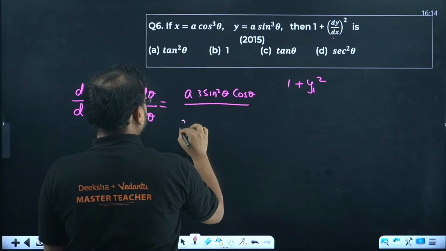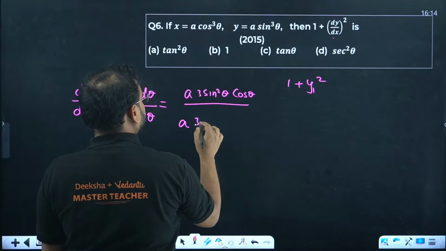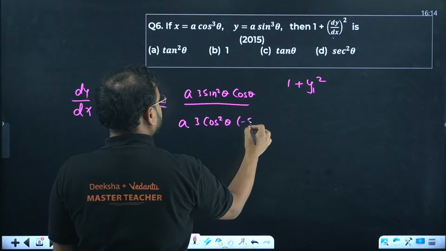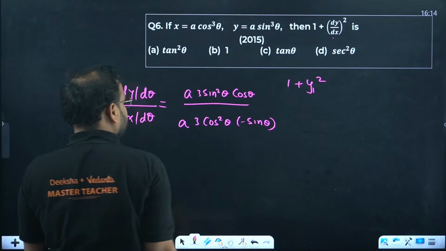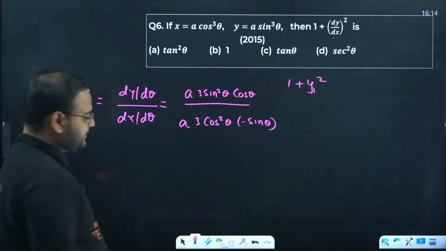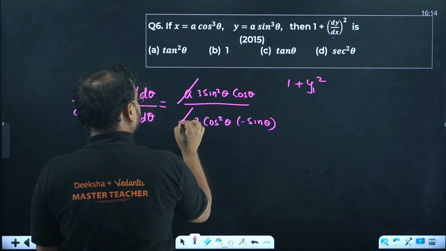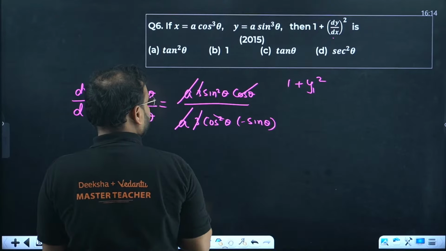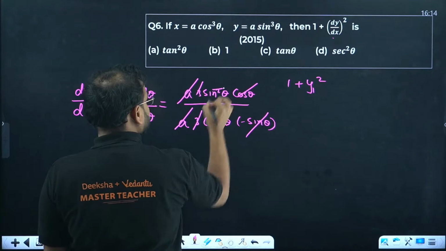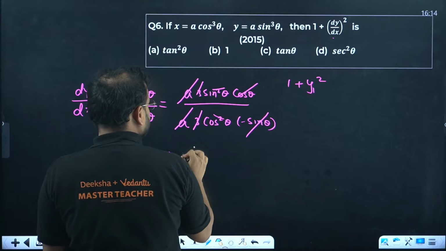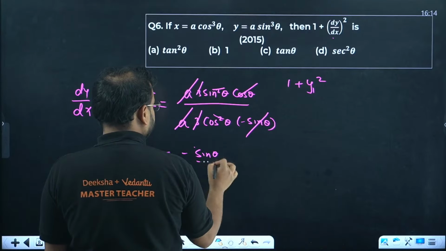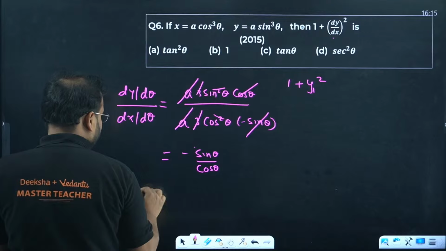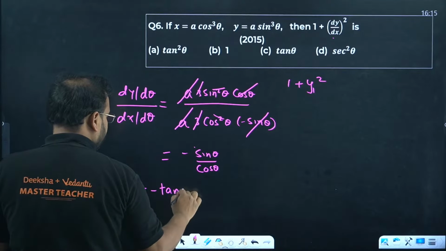Over here, A as it is. Differentiate this, you'll have 3 cos square theta, and cos becomes minus sine theta. A and A cancel. 3 and 3 cancel. This cos cancels the extra cos over here, and this sine cancels the extra sine over here. We have the answer as simply minus sine theta by cos theta. So my y1, or the first derivative, is coming as minus tan theta.